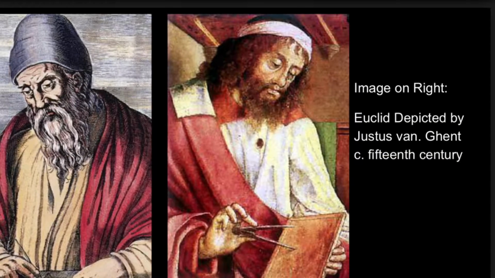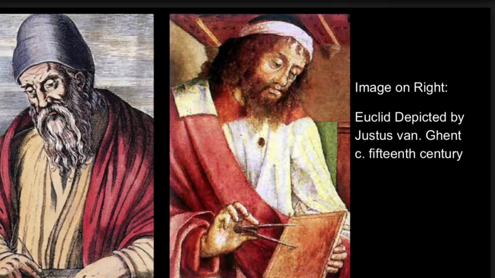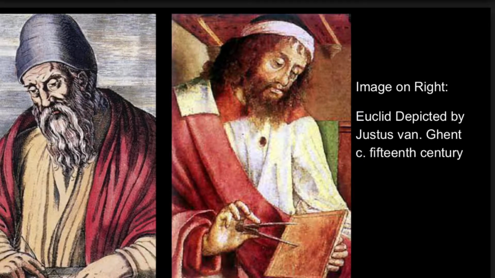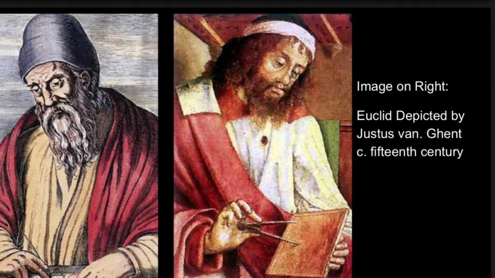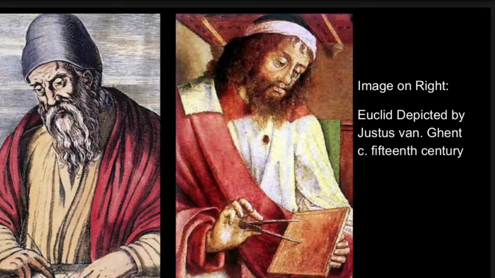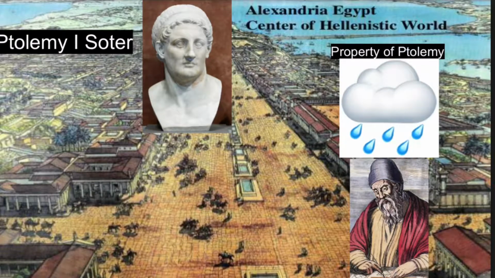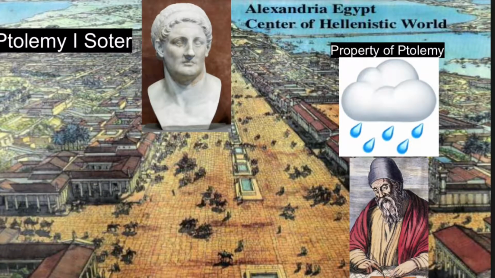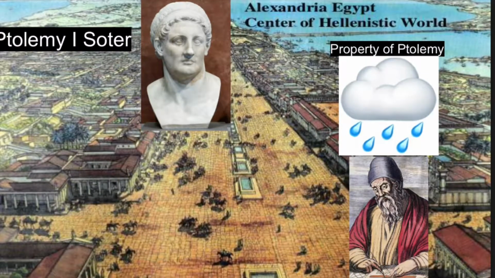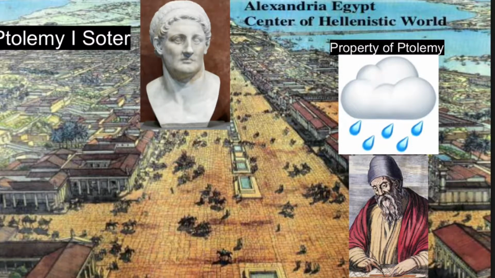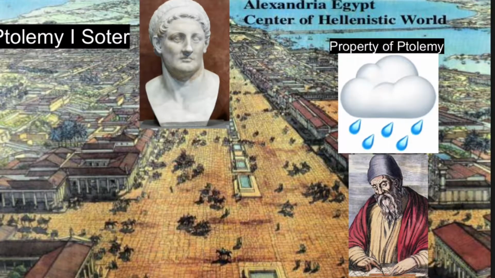This is Euclid, or at least what he might have looked like, as no visual or written description of Euclid's physical appearance made during his lifetime survives. How unfortunate. If you can read, you will see that this is Alexandria, Egypt, during the Hellenistic period of ancient Greece, roughly 323 BCE to 147 BCE.